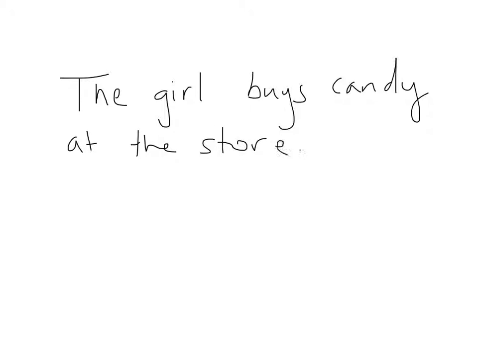The girl buys candy at the store. How many nouns are in that sentence? Go ahead and count them up. All right, if you counted 2, you're wrong. If you said 3, you're right. We have the girl, candy, and store are all nouns. All right, so it's just a very brief review of what a noun is. Let's talk about verbs.